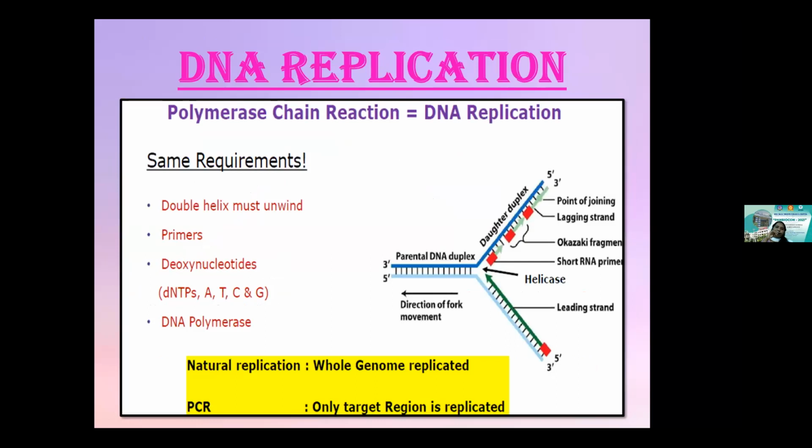So DNA replication, how it is happening inside a cell. It's a big machinery system that is involved in the replication of DNA inside a cell. You have the DNA helicase unwinding the duplex double-stranded DNA, and you have the DNA polymerase adding the nucleotides, generating the complementary strand. And again, you have the rewinding by the ligases, and that is how you have the replication happening inside a cell. So you have to mimic the similar kind of reaction inside a small tube.